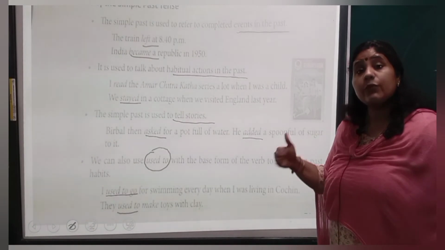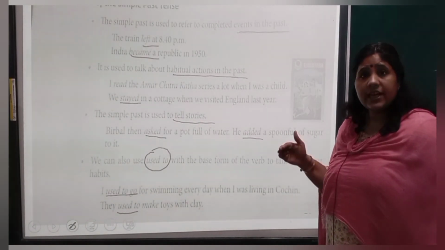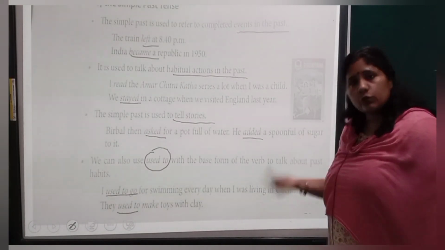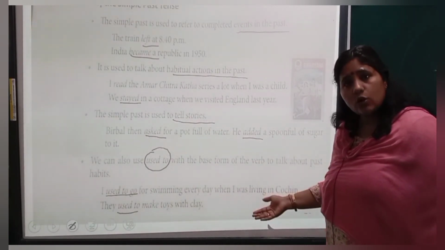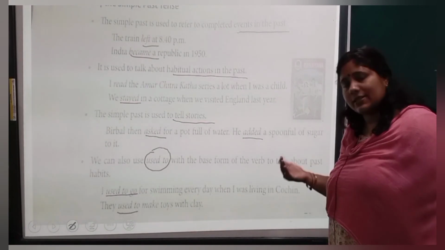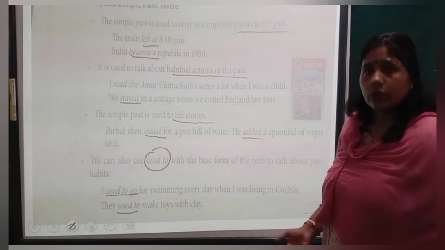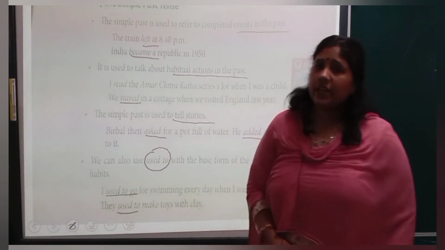Like going to. Going to represents future tense also. It's not necessary that you always write will or shall. Going to also represent the future tense. In the same manner here also used to means past tense. It represents the past tense, simple past tense. Okay. So I hope you understood this part very well.